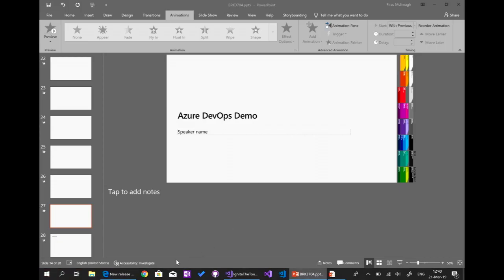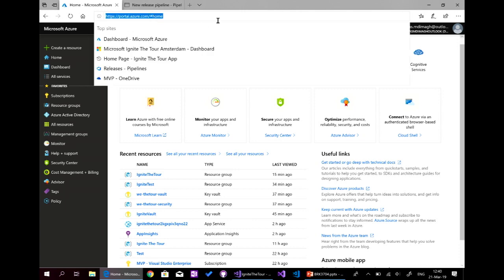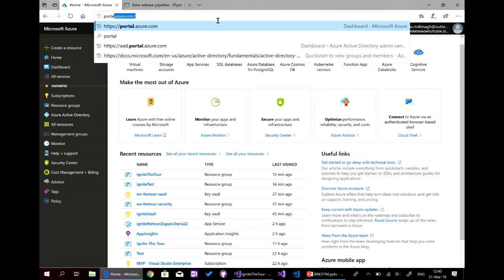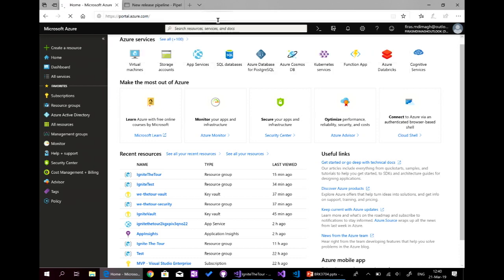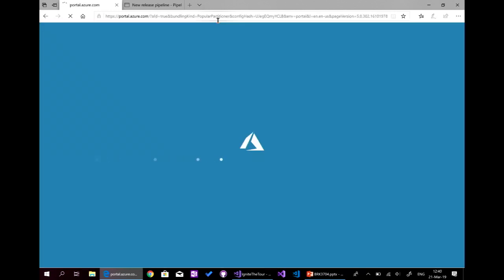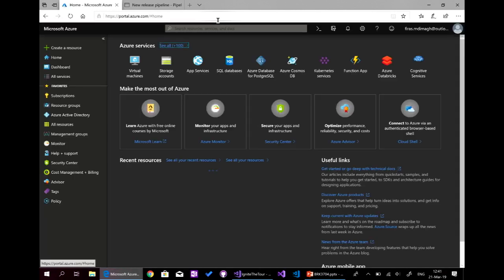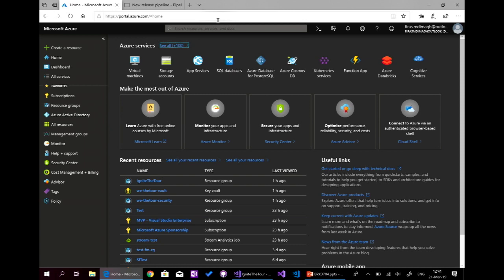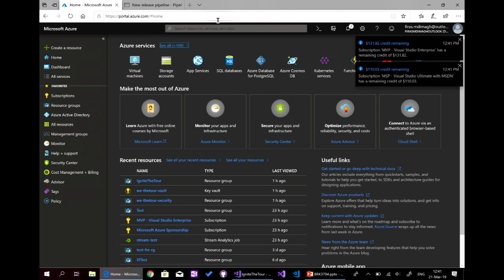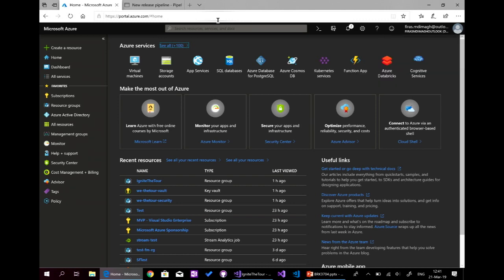So we'll do a small demo on Azure. Quick demo here. To access Azure, it's portal.azure.com. And we can have many subscriptions here. Under the subscription, for example, under my subscription, I will create a resource group. And under that resource group, I will create services. In our case, it will be 2: the app service plan and the web app inside it.